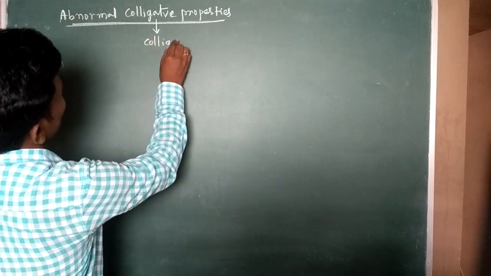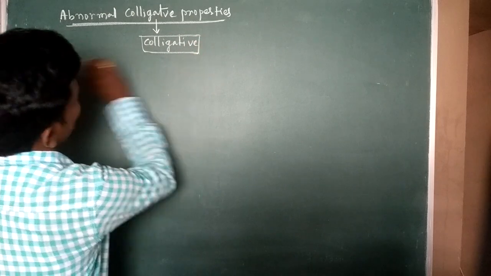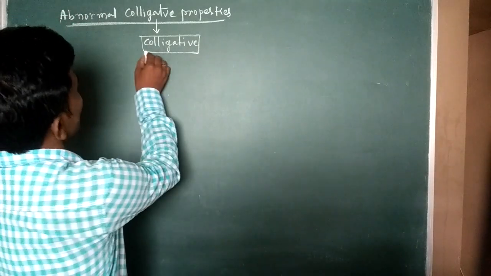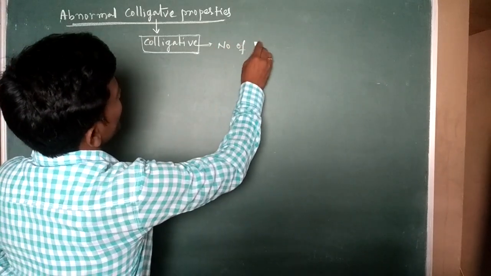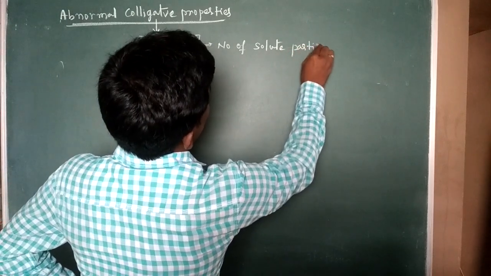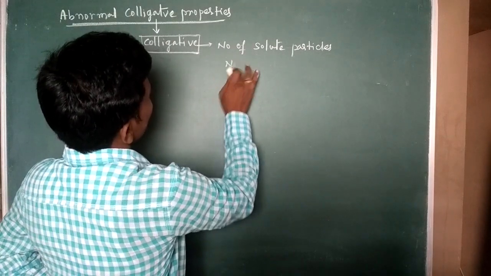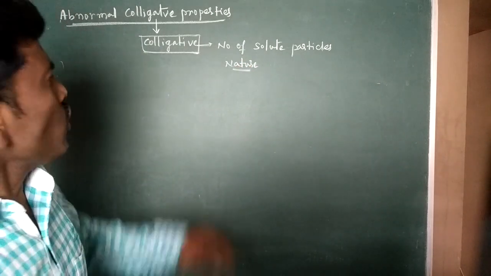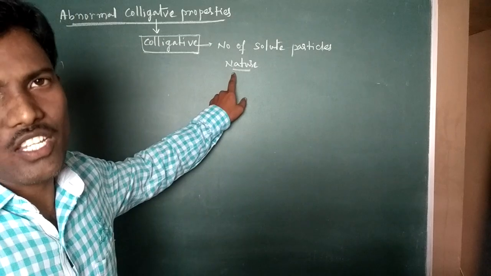We know about colligative properties. What are colligative properties? Colligative properties are the properties which depend on the number of solute particles, irrespective of its nature. That means those properties which depend on the number of solute particles irrespective of its nature.